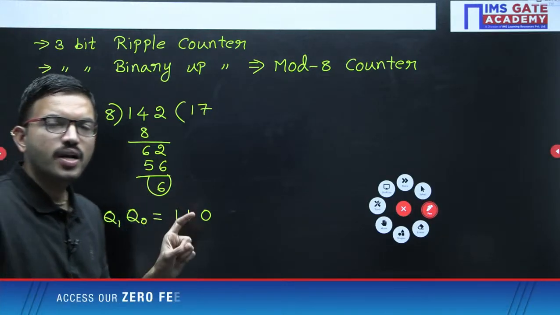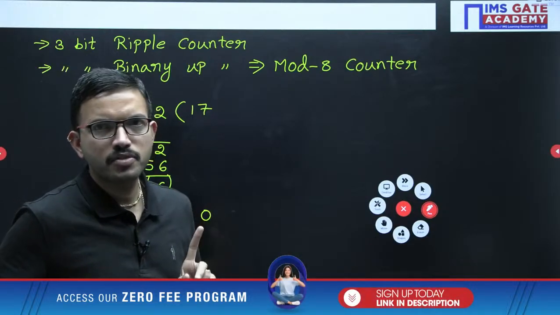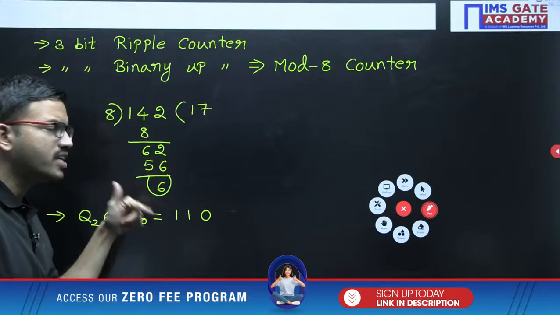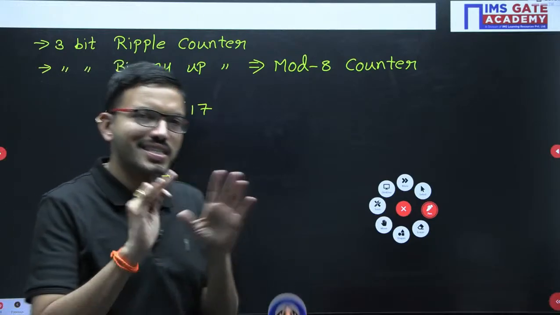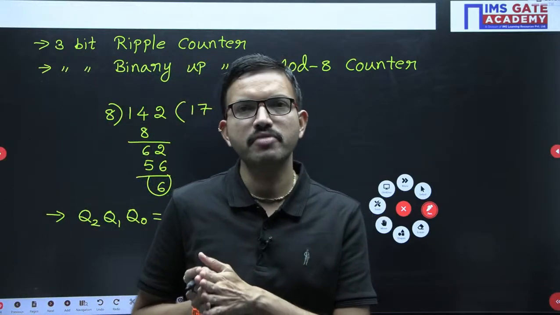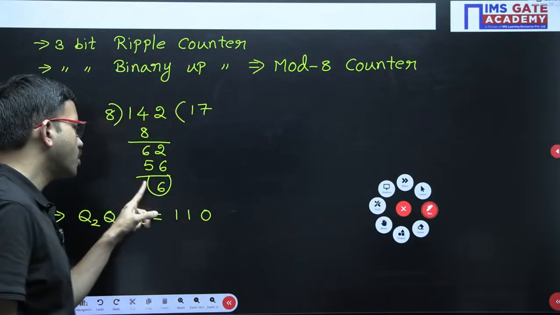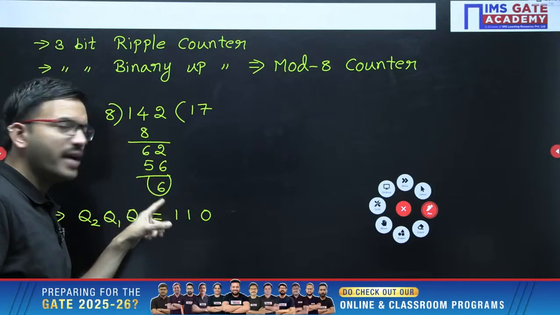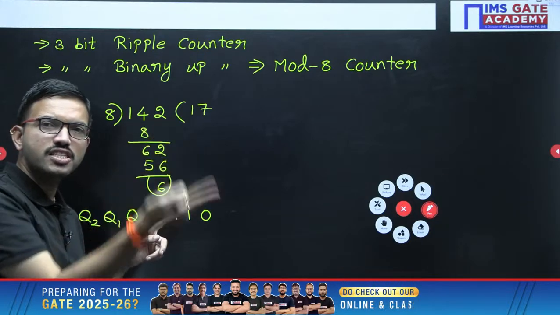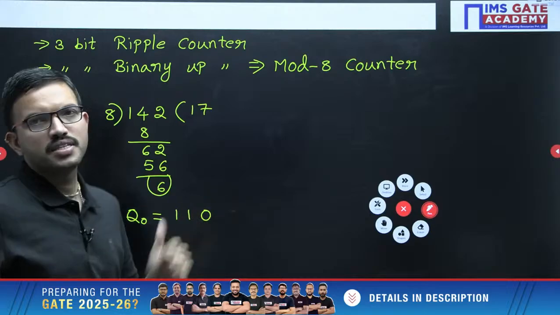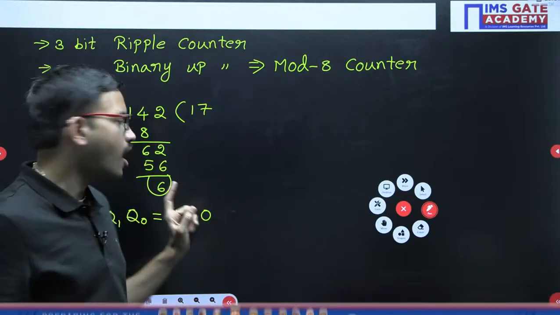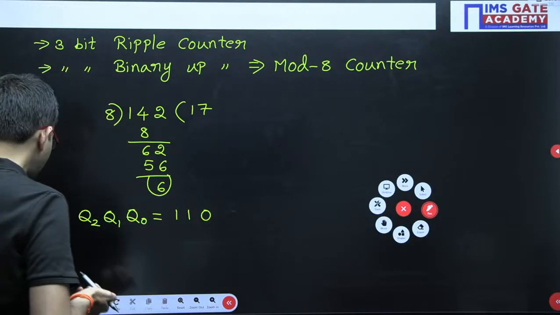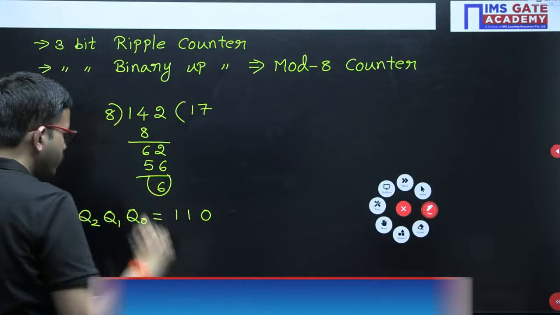Initially, before applying the clock pulse, all the flip-flop outputs are 0. Because for every clock pulse the counter state value gets incremented by 1, we have to apply 6 clock pulses, that means 1 1 0. Suppose, for example, the remainder was 7, then after applying the 7th clock pulse, 1 1 0 would become 1 1 1. That is the reason I mentioned you are almost there, nearer to the answer. So here we are getting 1 1 0.